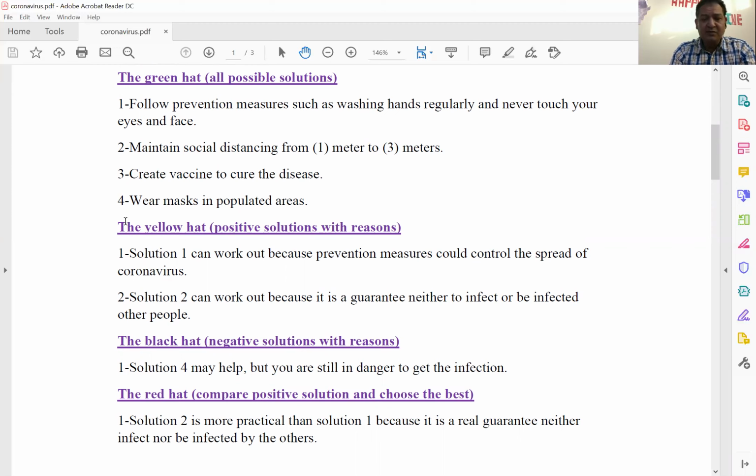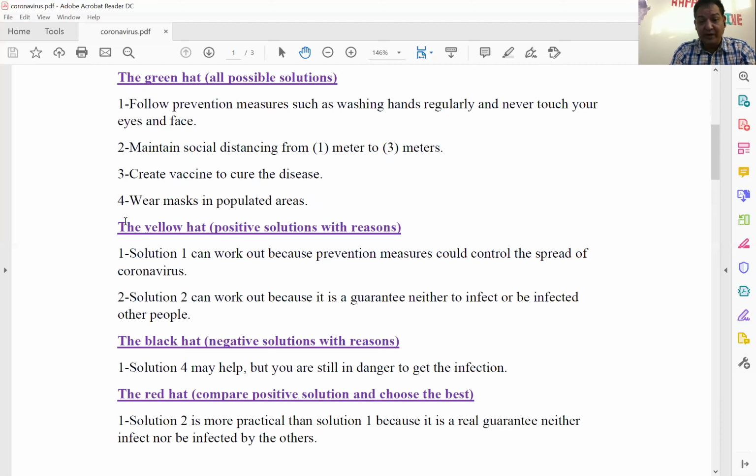However, this solution is less effective. For example, wear masks in populated areas, that's okay, this is a solution. But it's better for you to what? To maintain social distancing from 1 meter to 3 meters. So which is more effective? Maintain social distancing is more effective than wear masks in populated areas.